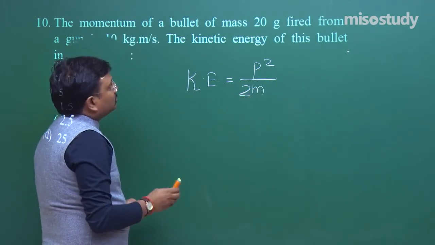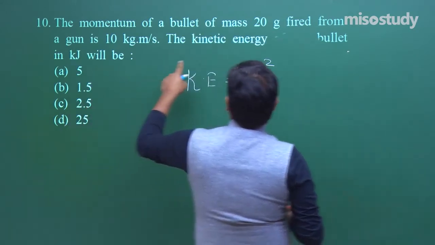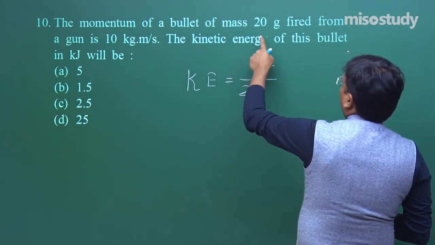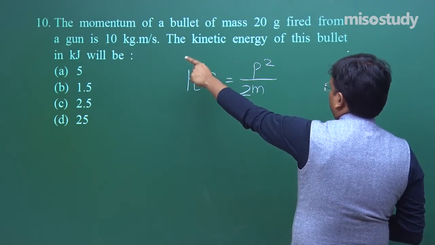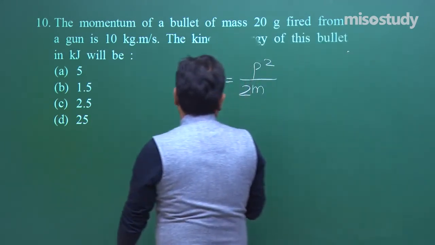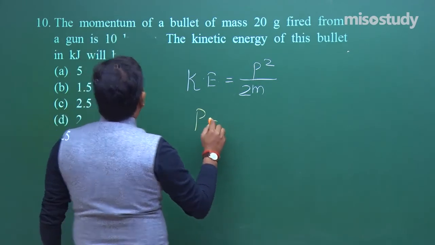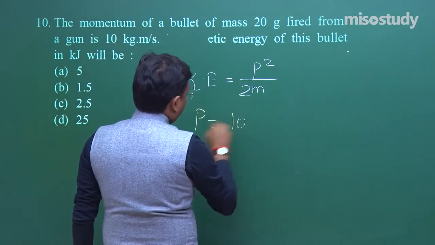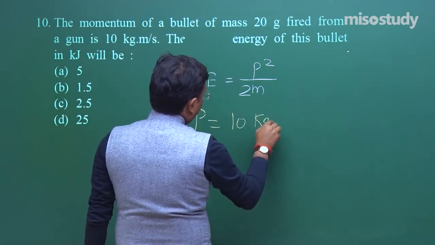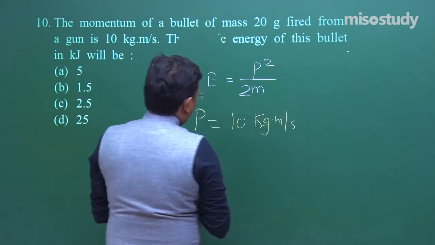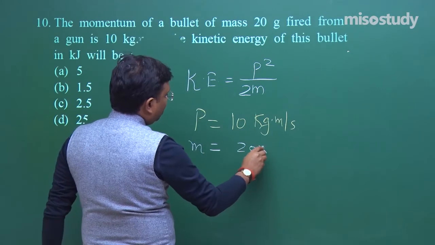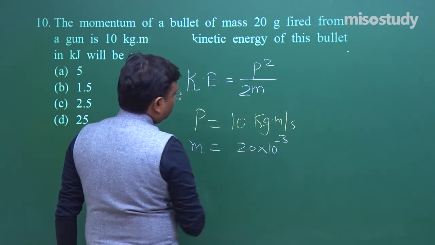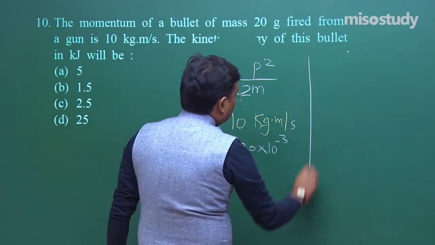Fine. Now the momentum of a bullet of mass 20 gram fired from a gun is 10 kg meter per second. So P is equal to 10 kg meter per second. M is equal to 20 into 10 to the power minus 3 kg. Now put the values.